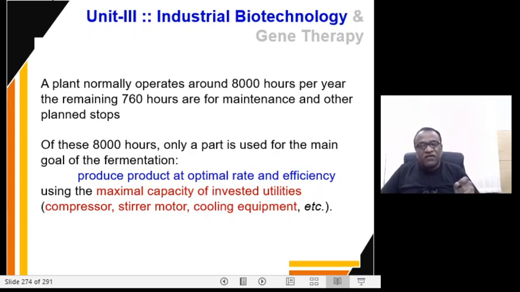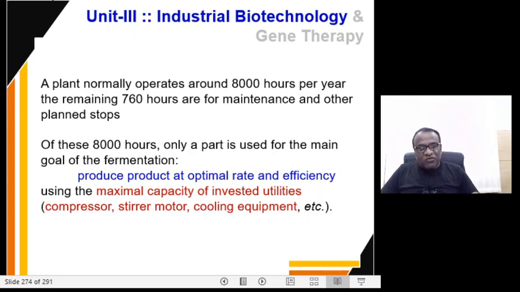So out of the 8,760 hours, 8,000 hours is dedicated for the fermentation operation, and 760 hours is for the maintenance and other planned stops.